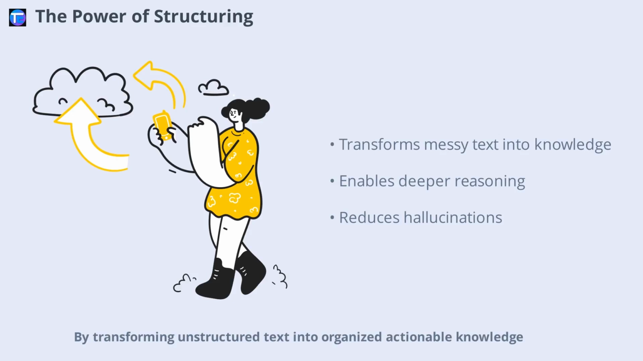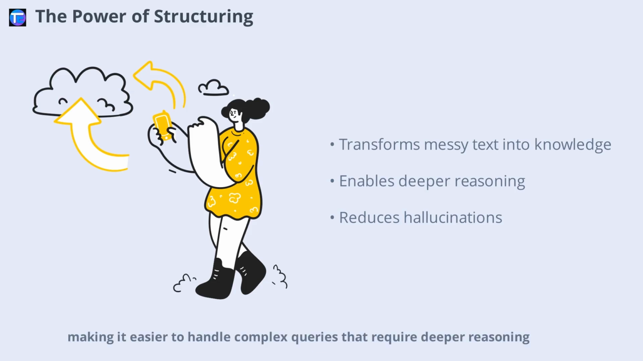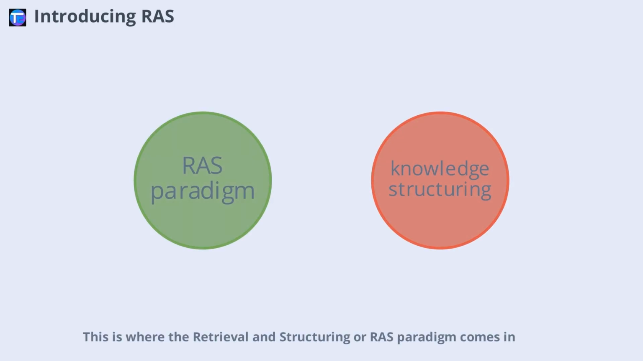To overcome these limitations, structuring the retrieved data is essential. By transforming unstructured text into organized, actionable knowledge, we can address the key weaknesses of traditional RAG. Structured data allows the model to see clear connections between facts, making it easier to handle complex queries that require deeper reasoning. For example, using knowledge graphs to guide the model ensures that responses are more accurate and grounded in verifiable information. Structuring not only improves the quality of the answers, but also reduces the risk of hallucinations, making the system more reliable.